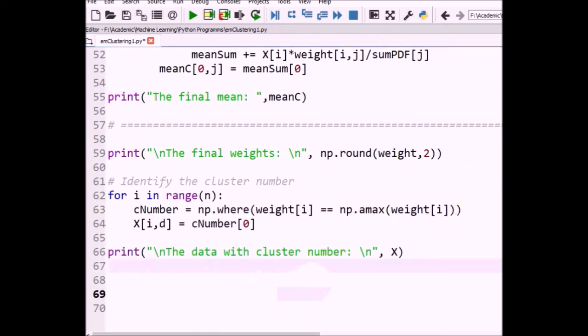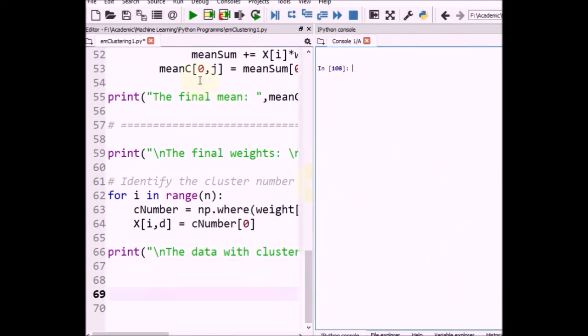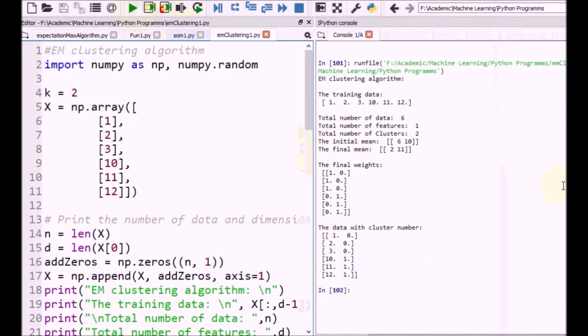Okay, and if we execute it, we can see the result. The initial mean is 6 and 10, but the final mean is 2 and 11, and these are the final weights. Here the data with the cluster number: the first 3 data belong to cluster number 0, and the next 3 data belong to cluster number 1.